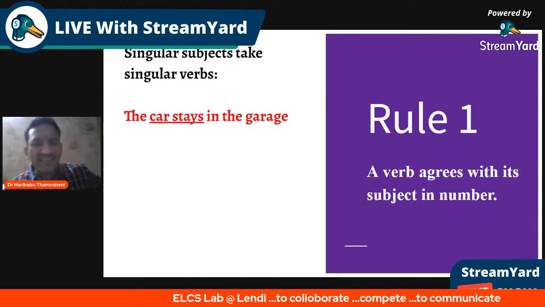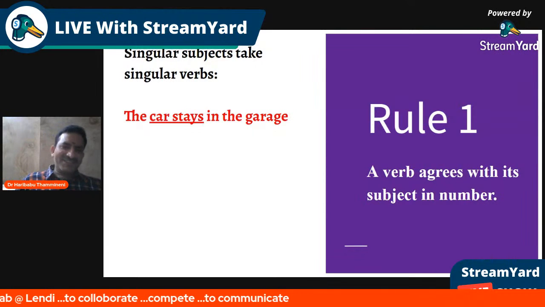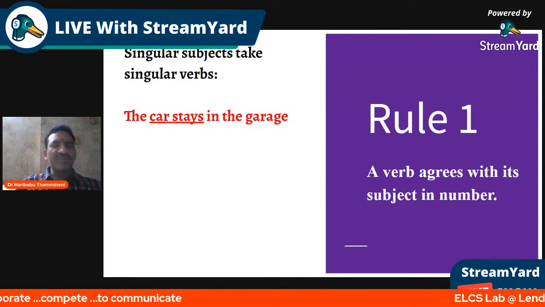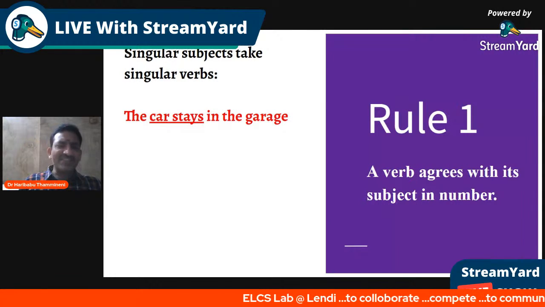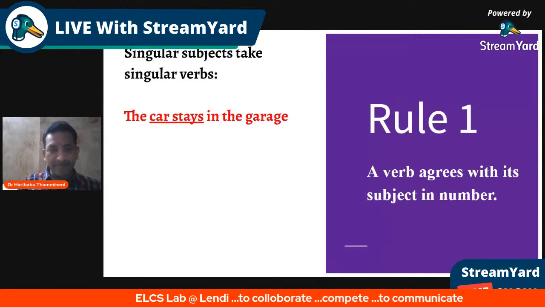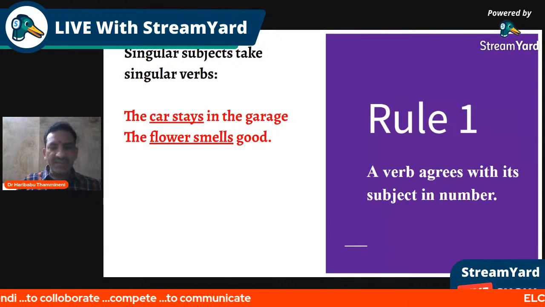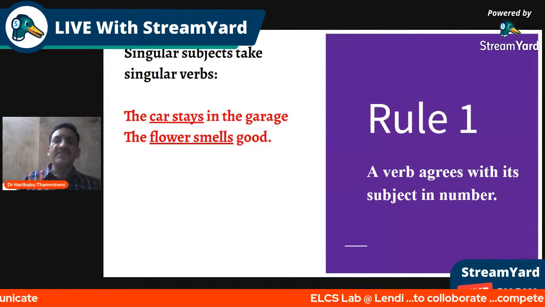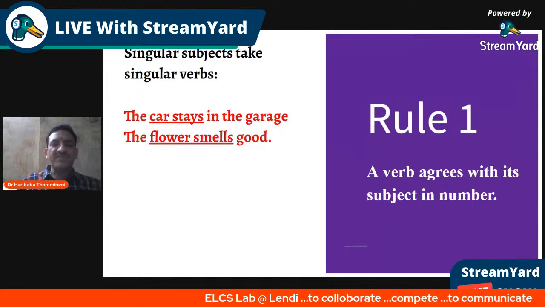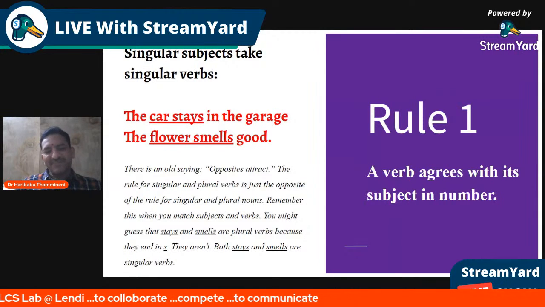Since s that adds to any word might make the sense of plural, people always say verb in plural for a singular subject. This is just a rough idea, keep in mind. You can also see the flower smells good. The flower is a singular subject. It takes a verb with its s, so the flower smells good. It's an old saying, opposites attract. So remember, opposites, they attract.